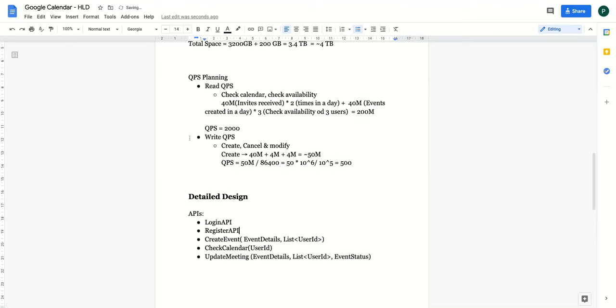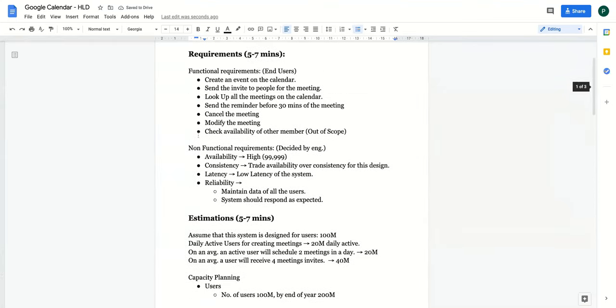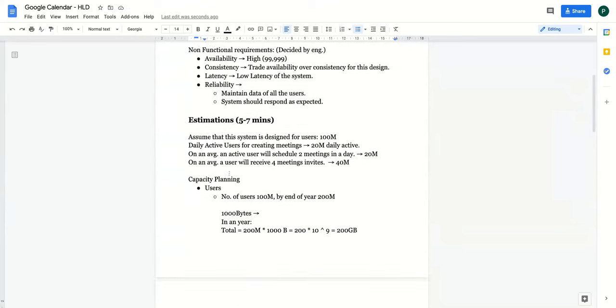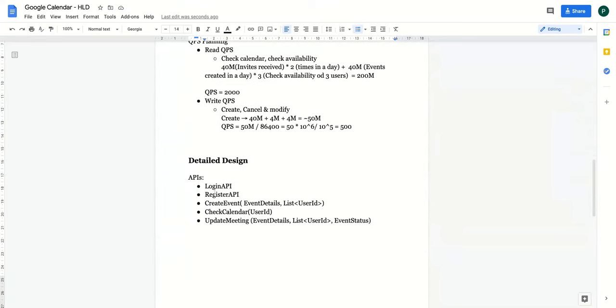But let's say if you are designing a new calendar altogether, right? It's not a Google calendar and there is no Gmail associated, then you should have a register API where you can register the user. And what will be the request? Here you will pass the username, correct? And user password maybe. This will be in some encrypted format over the wire. And you will return the user ID as a part of this. Username, password, and a bunch of other details. You can say user info.